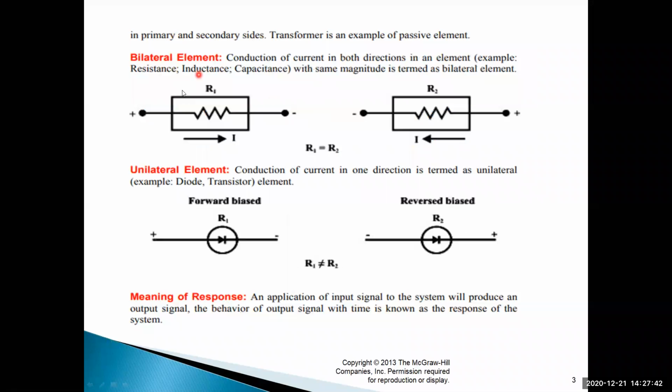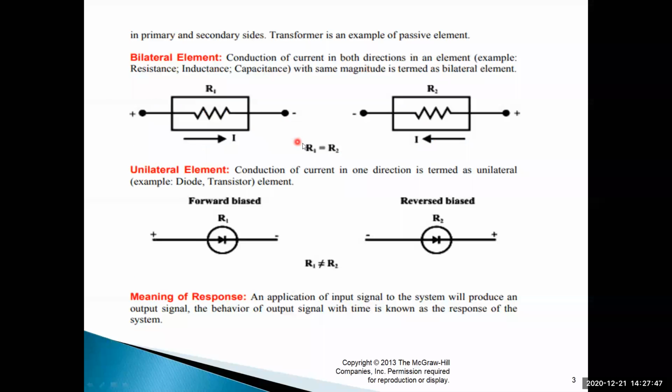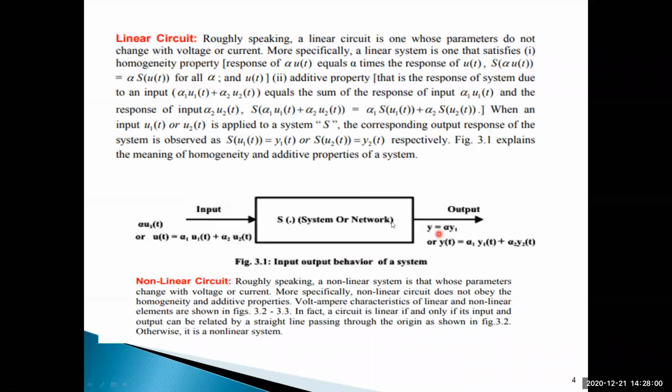Understood? In a linear circuit, the parameters are not changing. That means R1 and R2 are the same even if you change the resistor positions. But this is a non-linear element, where the parameters are changing. R1 is not the same; the resistance of the circuit is not the same. A linear circuit is one whose parameters do not change with voltage or current. That is called a linear circuit.